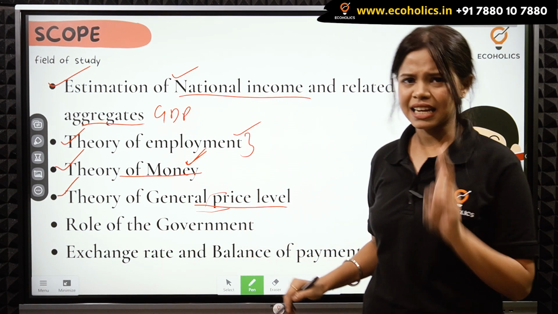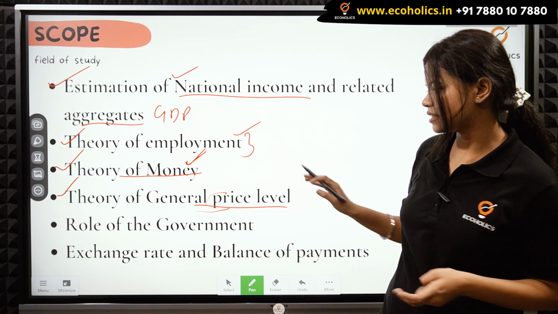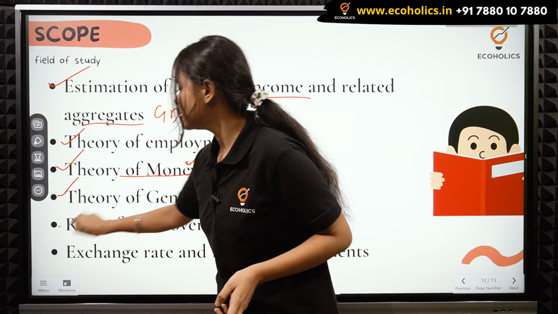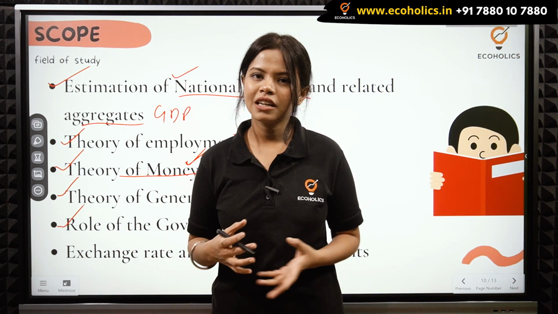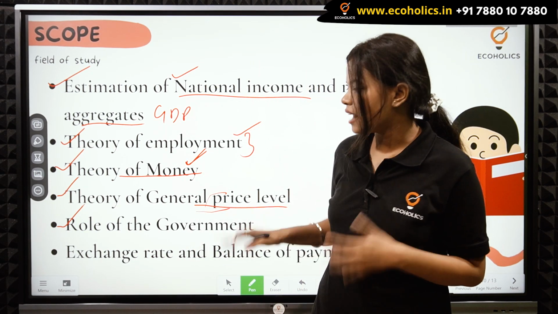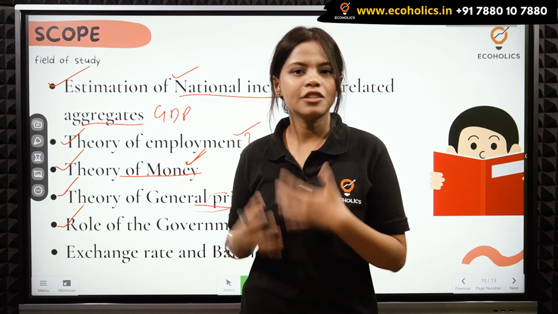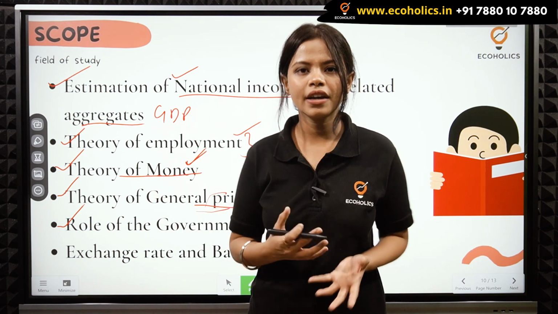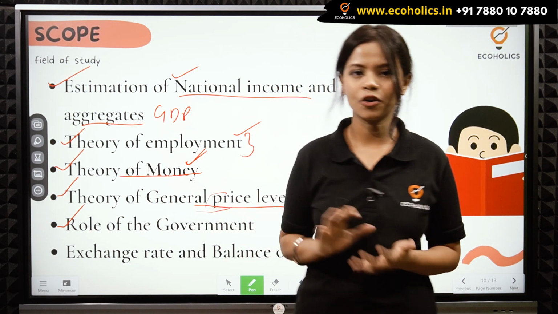Now the second last point of study is the role of government, how government functions, or basically what are the different regulations and controls put by the government and how the government does its budget. We understand the working and the functions of government in macroeconomics.